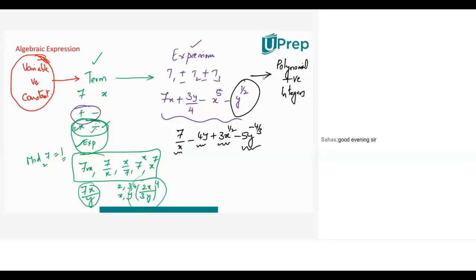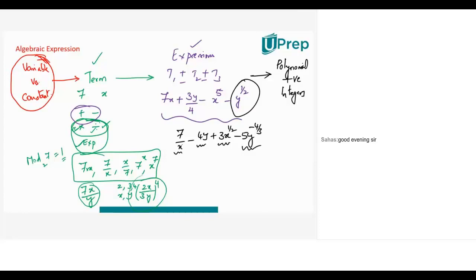So 1 by 2 is not allowed. Minus 4 by 3 is not allowed. In fact, 7 by x is also not allowed because 1 by x will become x to the power of minus 1. Minus 1 not allowed. Y to the power of 1 allowed. X to the power of half not allowed. Minus 4 by 3 not allowed. X to the power of minus 1 not allowed.